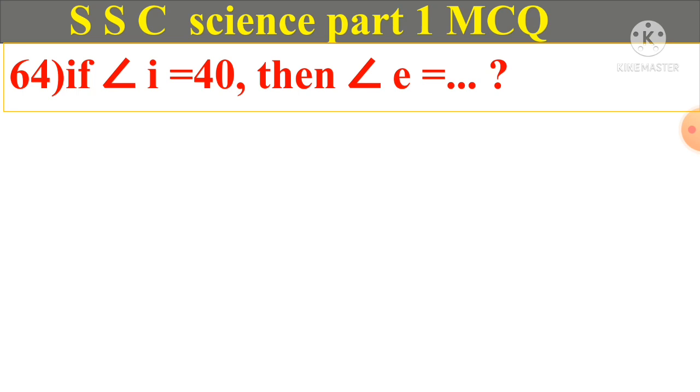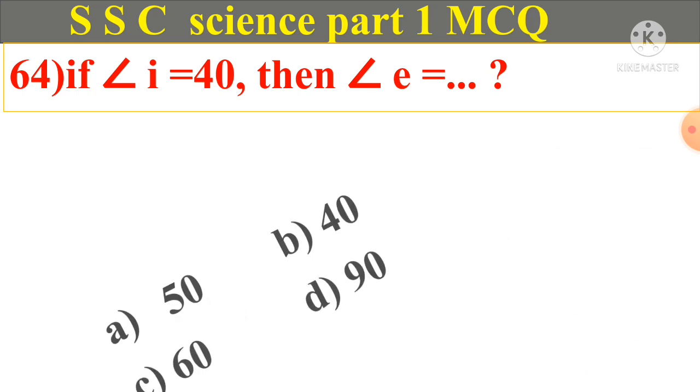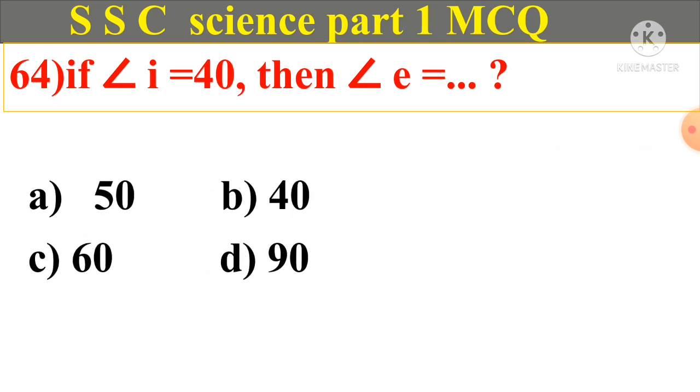Question number 64. If angle I is equal to 40, then angle E is equal to how much? A. 50, B. 40, C. 60 and D. 90. And answer is B. 40.